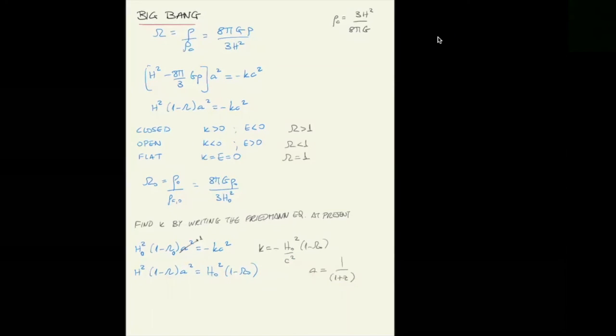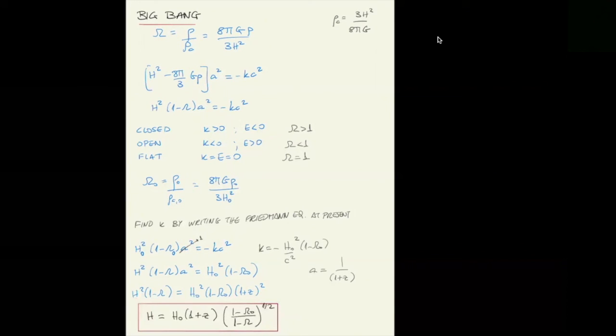Now, if you substitute the definition of the scale factor in terms of the redshift, then you can write this equation in terms of redshift, and this is even more interesting because you cannot measure the scale factor at a given time, but you can measure the redshift of any object at present. So on the right-hand side are all quantities that you can measure, and on the left-hand side, quantities that you want to know. Now you can solve this for H.